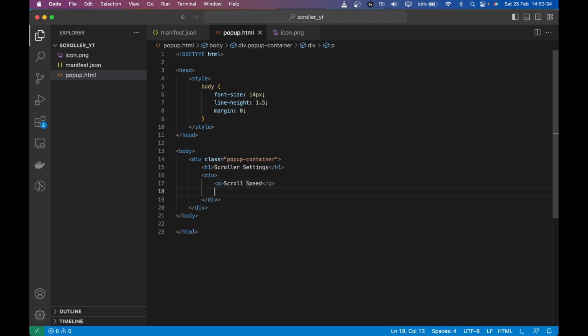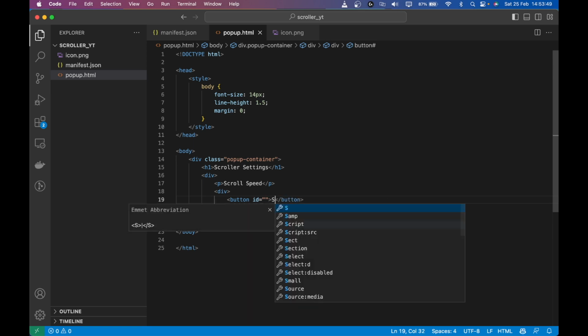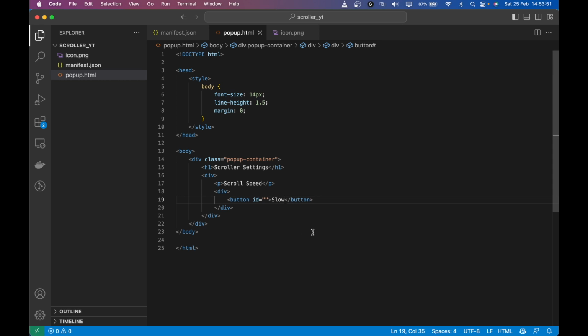And then I'm going to create 3 buttons for the speed. So the first button will be slow.